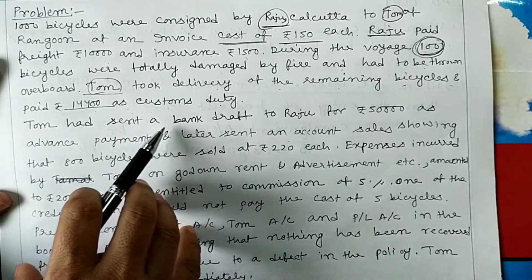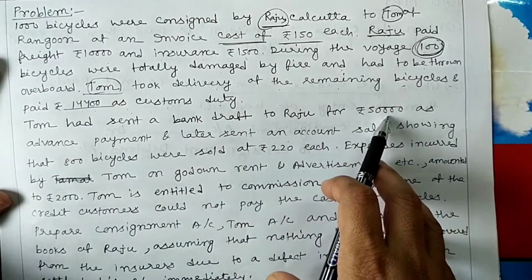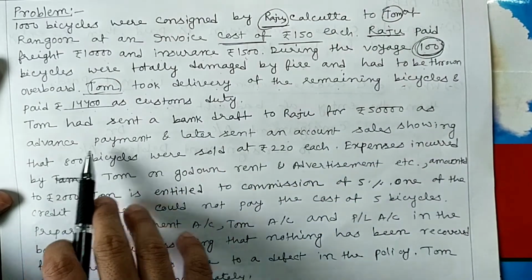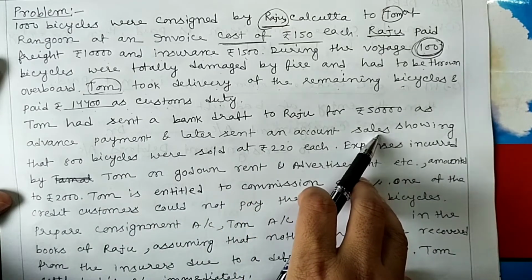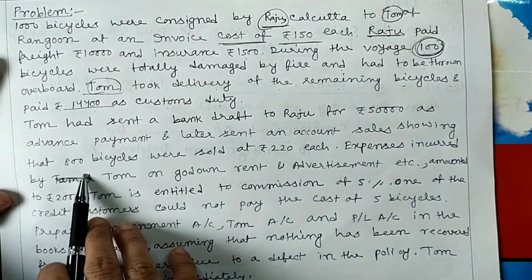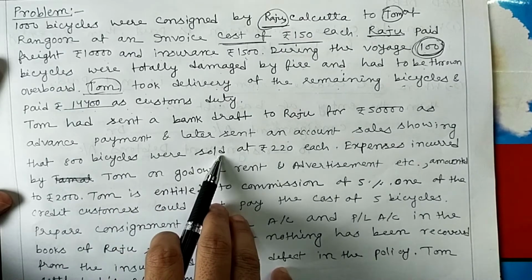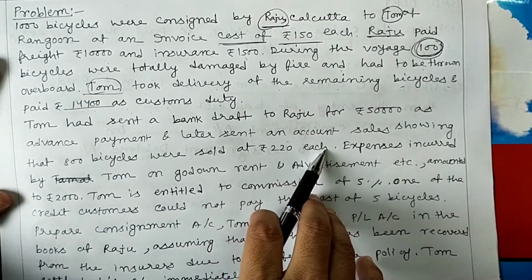Tom had sent a bank draft to Raju for 50,000 as advance payment and later sent an account sales showing total 800 bicycles were sold at 220 each.